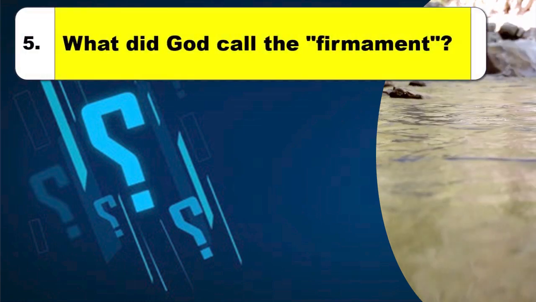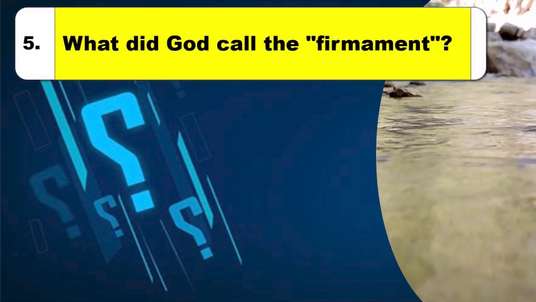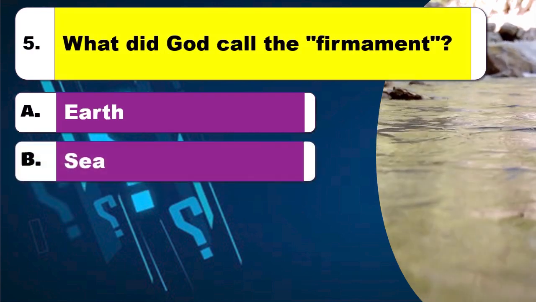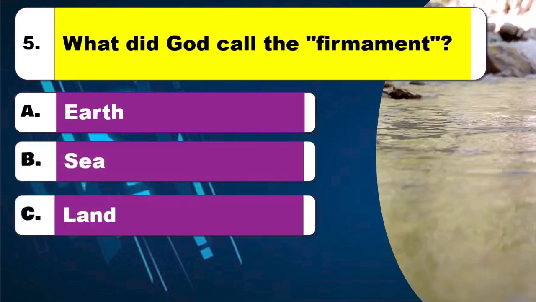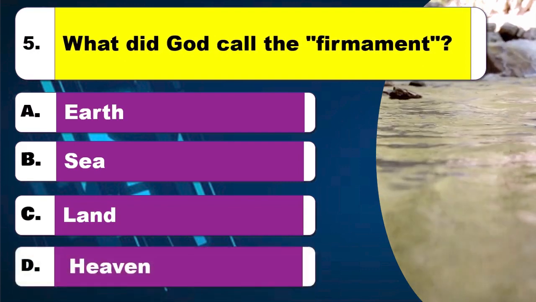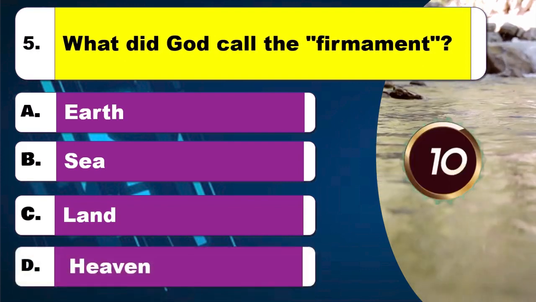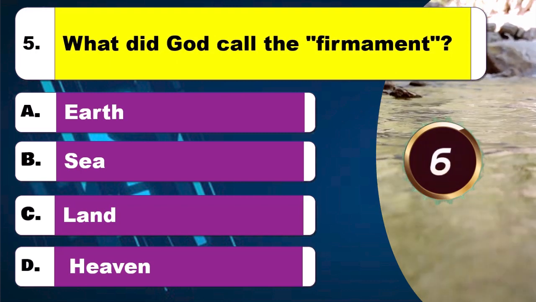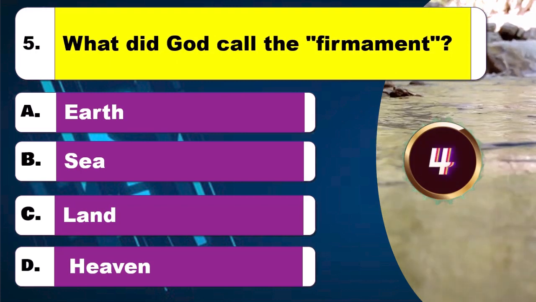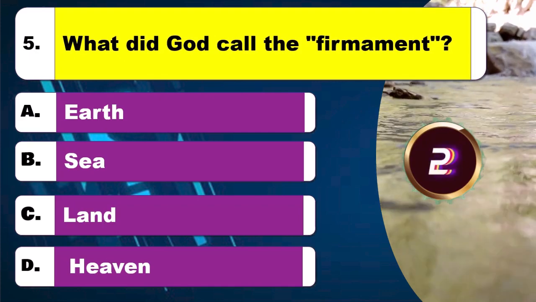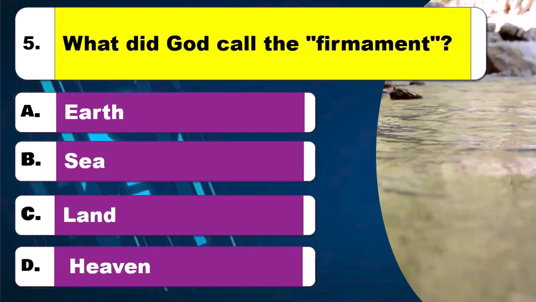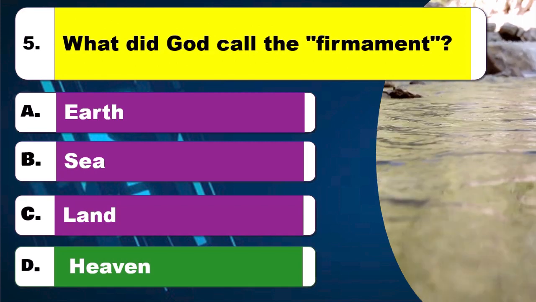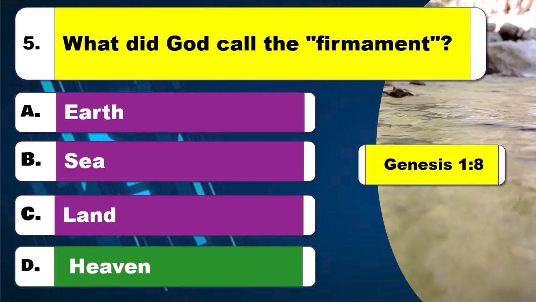Question 5. What did God call the firmament? Option A, earth. Option B, sea. Option C, land. Option D, heaven. Time to think. The right answer is option D, heaven. The Bible reference is Genesis, chapter 1 verse 8.